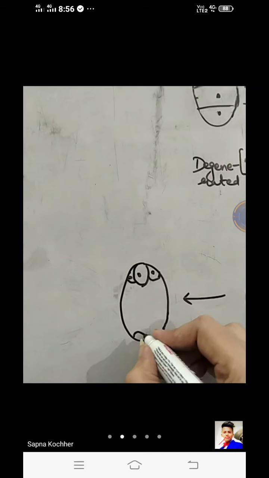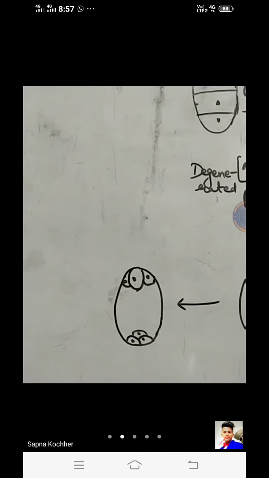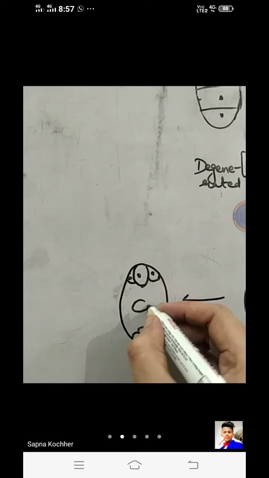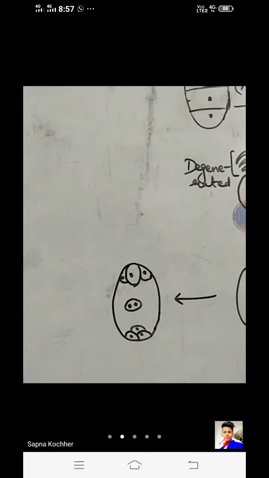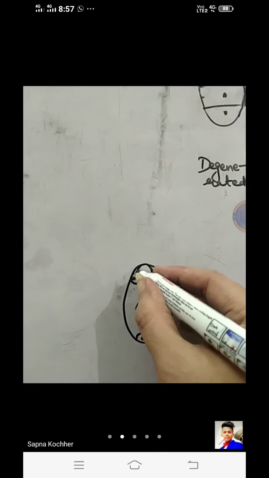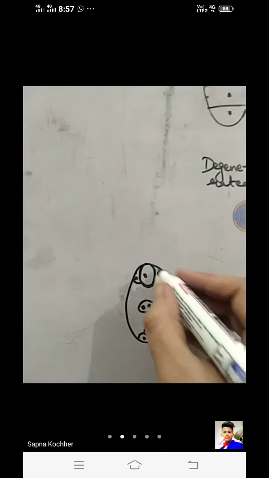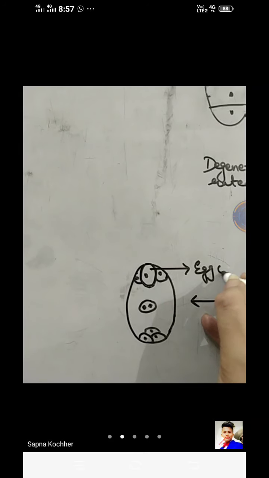Also, the 3 cells get located on the opposite pole and 2 nuclei get arranged in a single cell within the center. So this is the female gametophyte which carries the female gamete, which is an egg cell. This biggest cell is the egg cell. Egg cell. The female